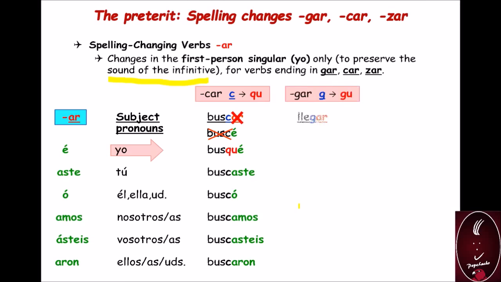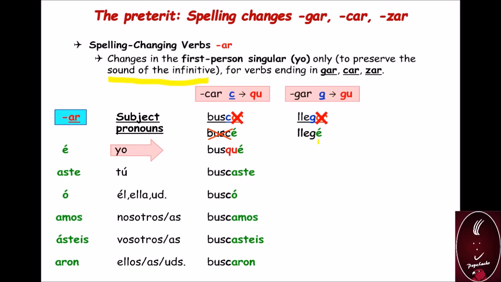Gar ending. The verb llegar. Let's drop the ending. What is left is the stem. If we make the same analysis as with the previous verb, we will just add the ending. How is this read? Llegué.